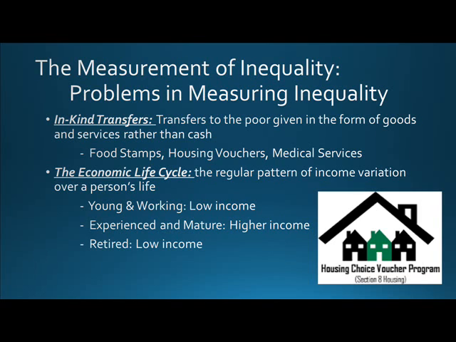In addition to in-kind transfers, the economic life cycle, which is the regular pattern of income variation over a person's life, shows that young and working people often earn a low income, whereas experienced and mature people often earn a higher income. And then again, as you get older and you retire, you will earn a lower income.